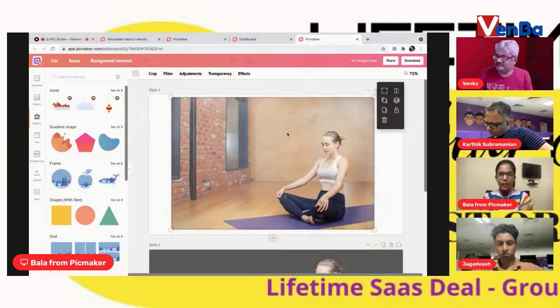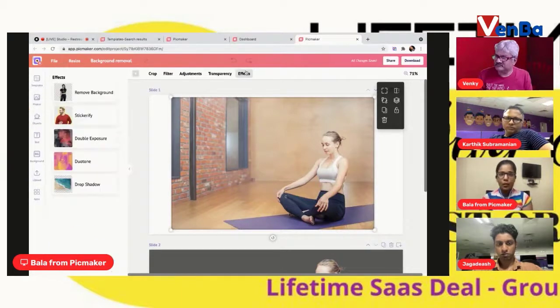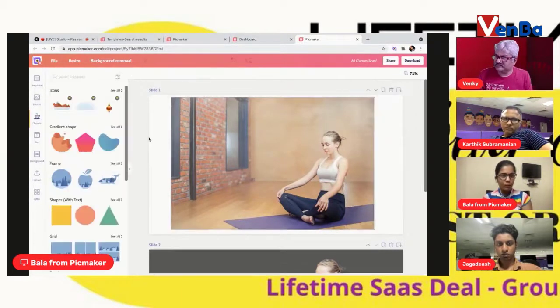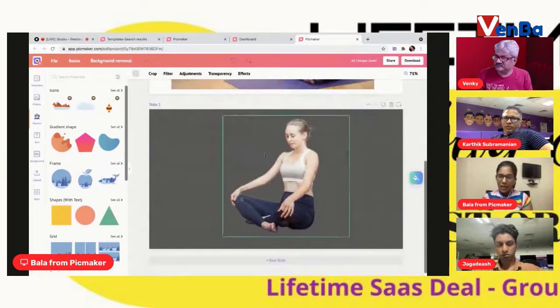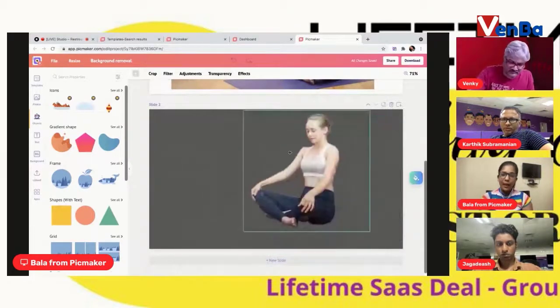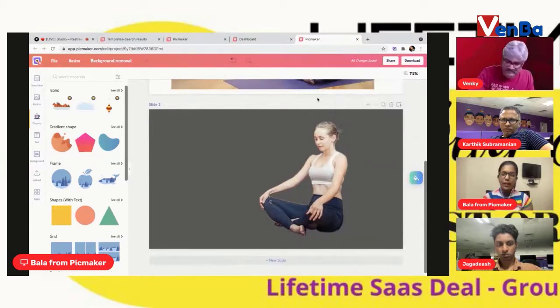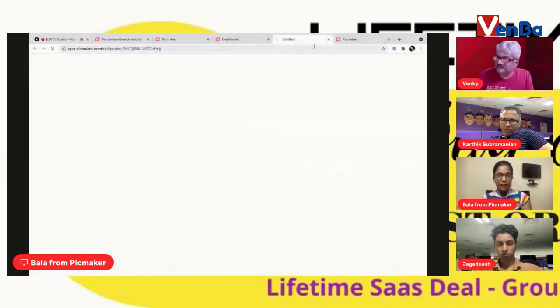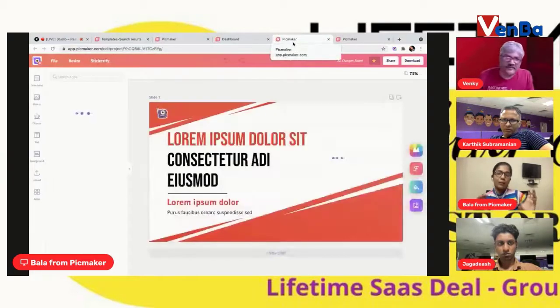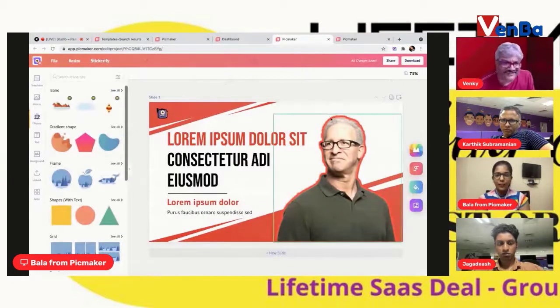So this is the image that I've selected. I've preloaded things to save time. So I'm going to click on that, go click on effects, and go click on remove background. And I get a transparent, background free image that I can download in a transparent PNG form as well, and use it as an icon and everything. Next, we've got Stickerify, which is another cool, funky feature.